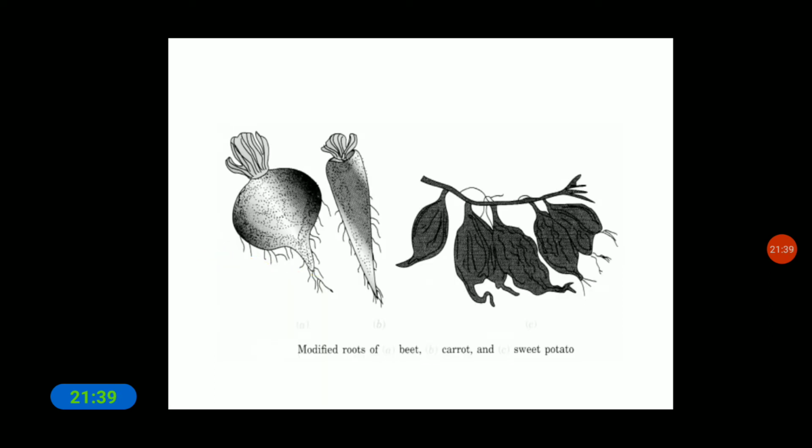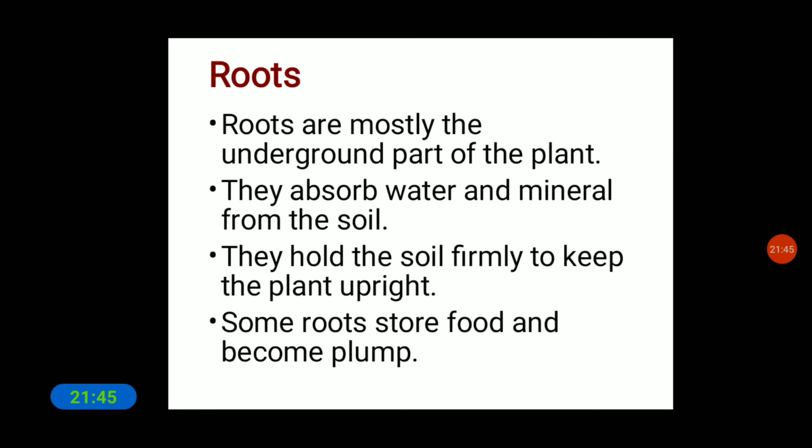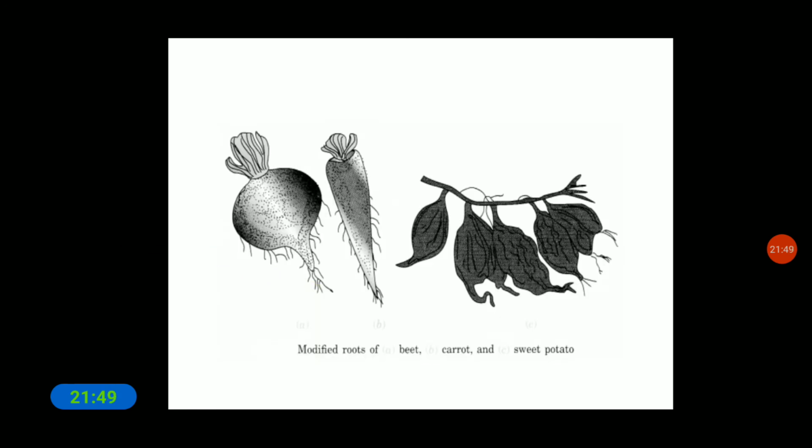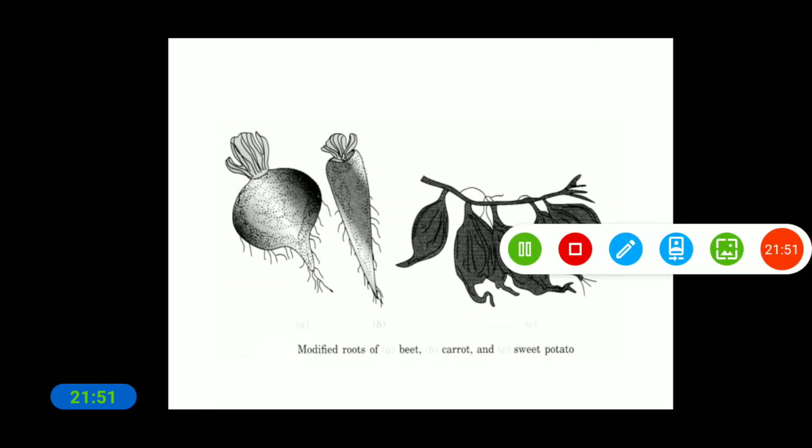So these are some modified roots that we can see, which store food. I told you, some roots store food and become plump. These are the edible parts, the modified roots.